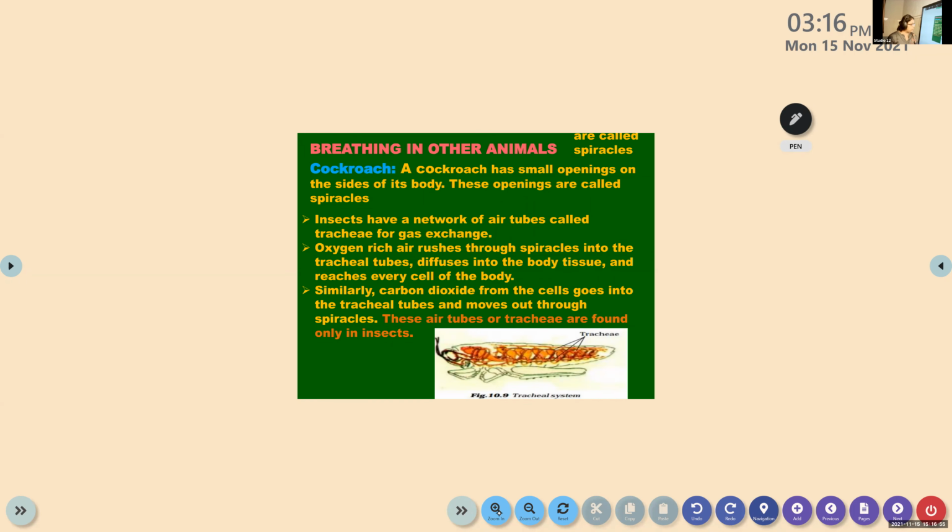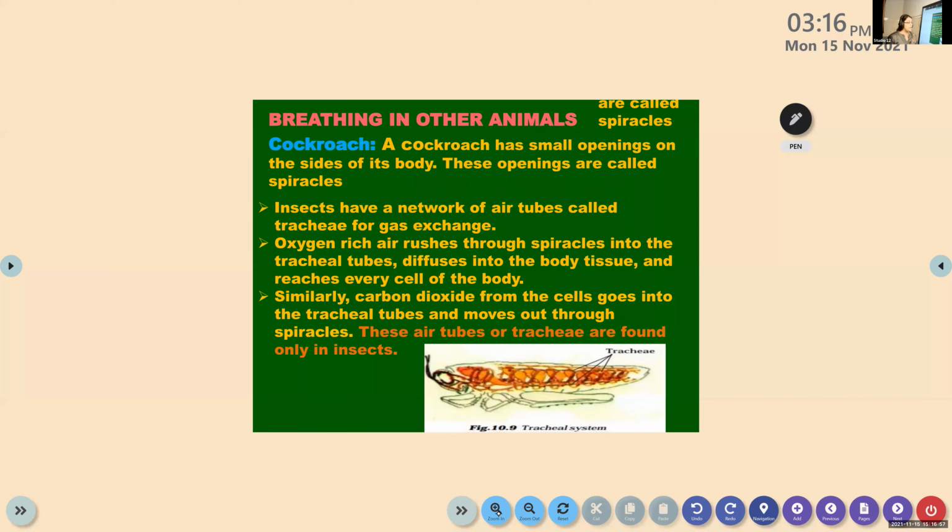The first thing you are going to study is the breathing in cockroach. So please write the heading: breathing in other animals, cockroach. So here we are going to learn the different parts of the respiratory system of cockroach. A cockroach has a tracheal system.